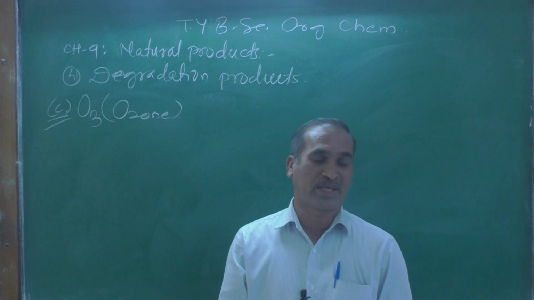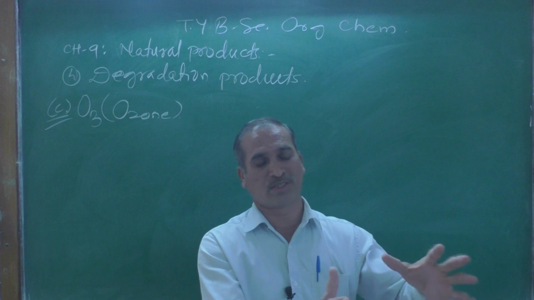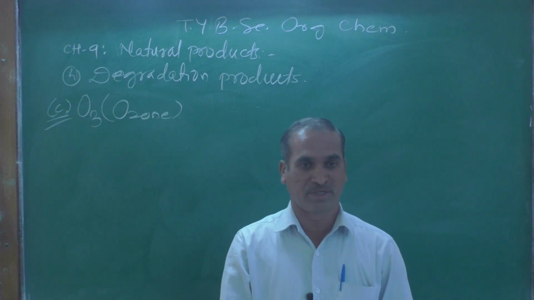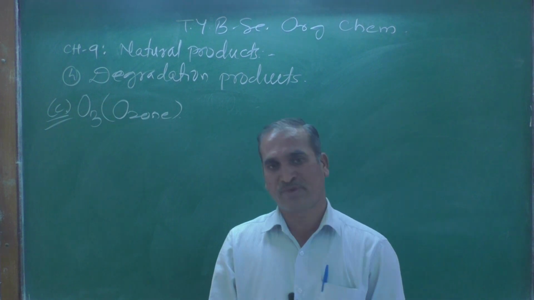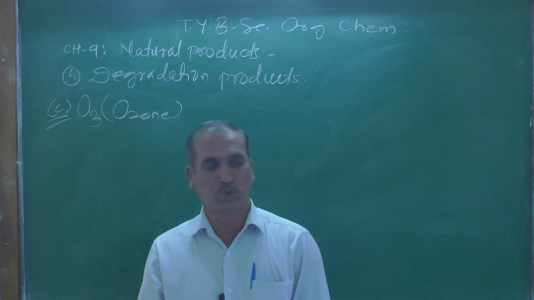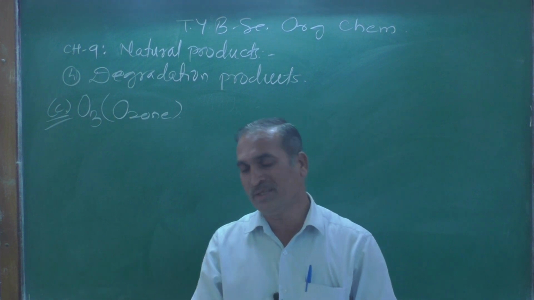And when it is breaking the carbon-carbon double bond, we are getting small fragments, and studying that fragmentation we come to know the position of the double bond in the alkene.